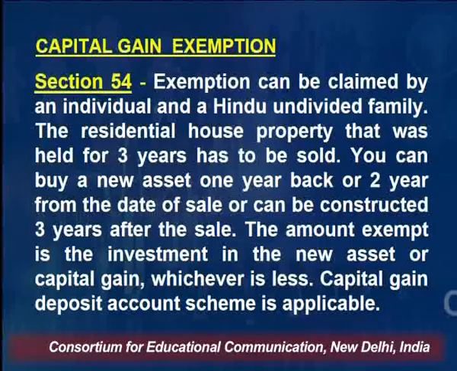Suppose my capital gain is 50 lakh rupees. The house I purchased was 1 crore rupees and I sold it for 1 crore 50 lakh rupees. So what is my capital gain? 50 lakh rupees. Out of this 50 lakh rupees, I have purchased a new house in a village for 40 lakh rupees. So only 40 lakh rupees will be exempted, not the whole 50 lakh rupees. Suppose I have bought a new house which cost me 60 lakh rupees. In that case, the whole capital gain of 50 lakh rupees will be exempted from my income for the purpose of calculating tax. So the amount exempt is the investment in the new asset or the capital gain, whichever is less.